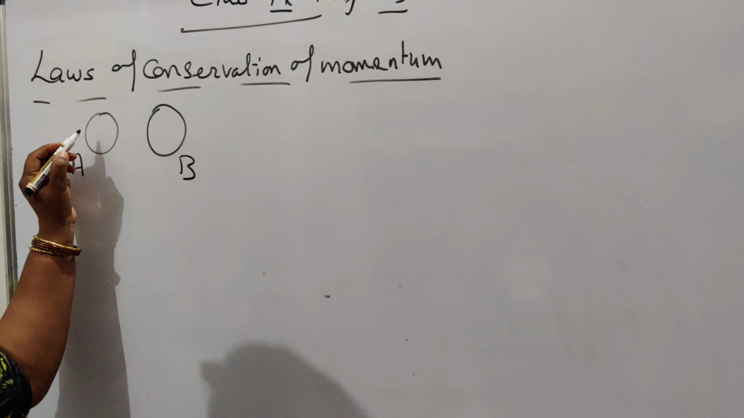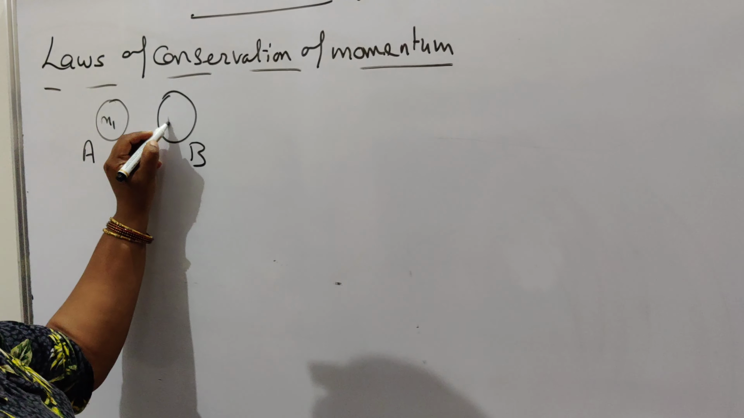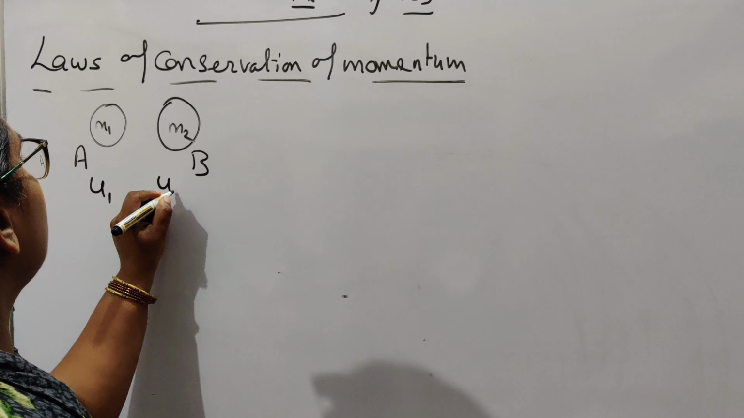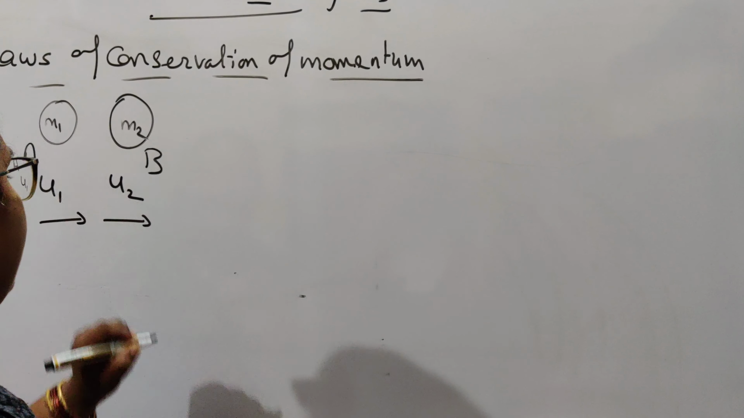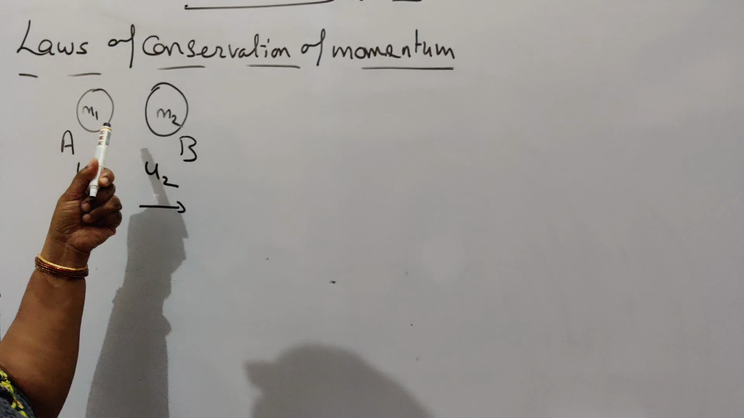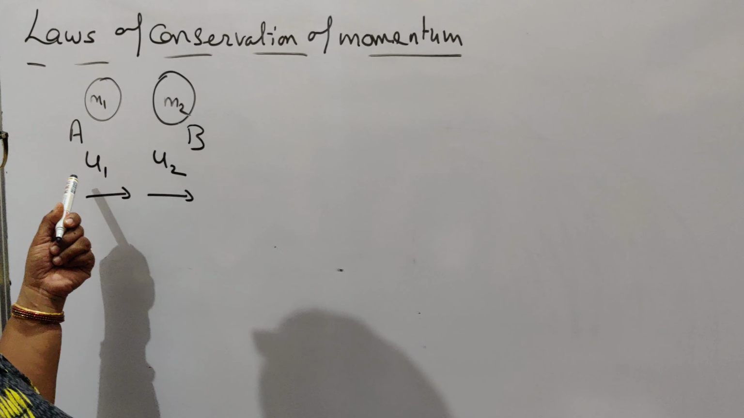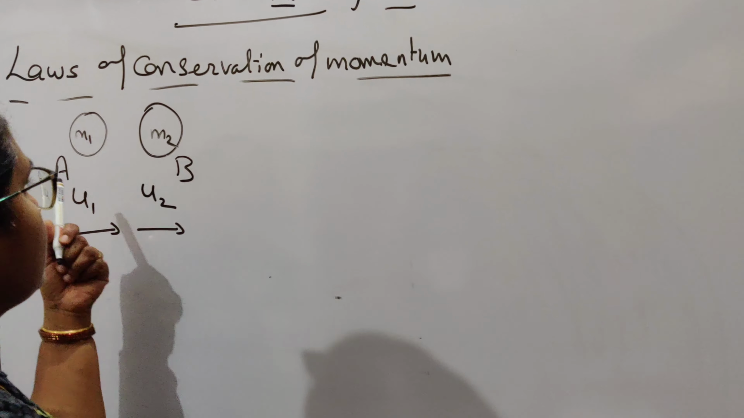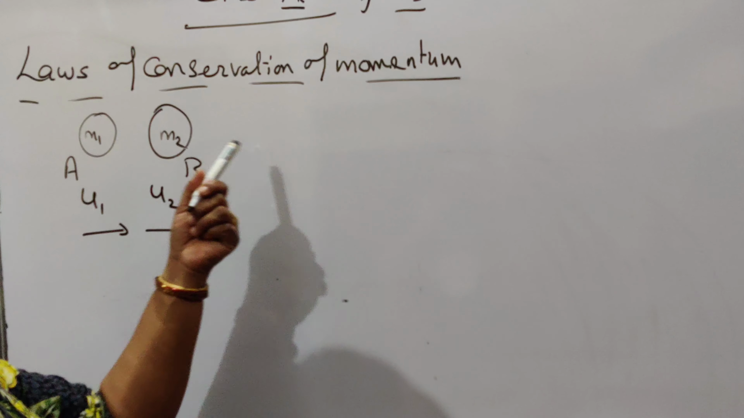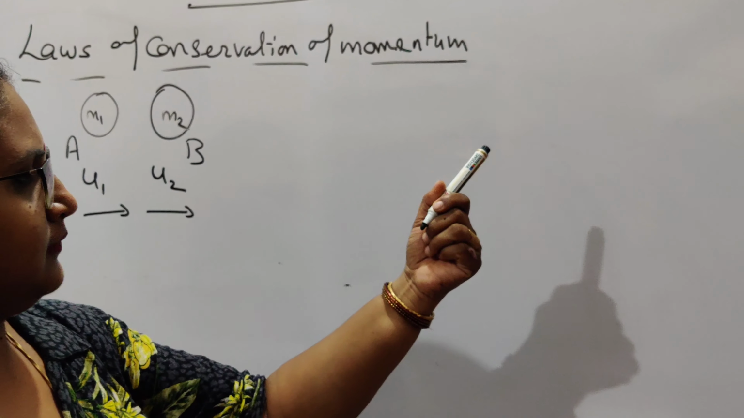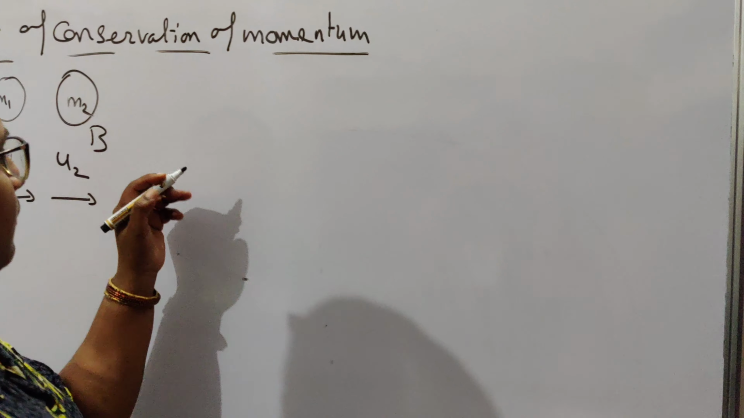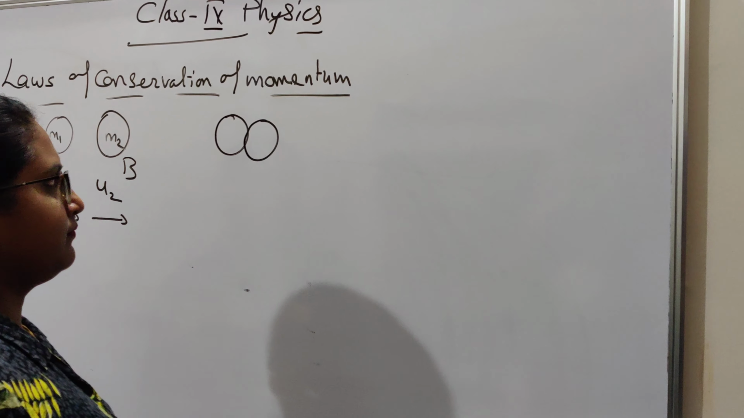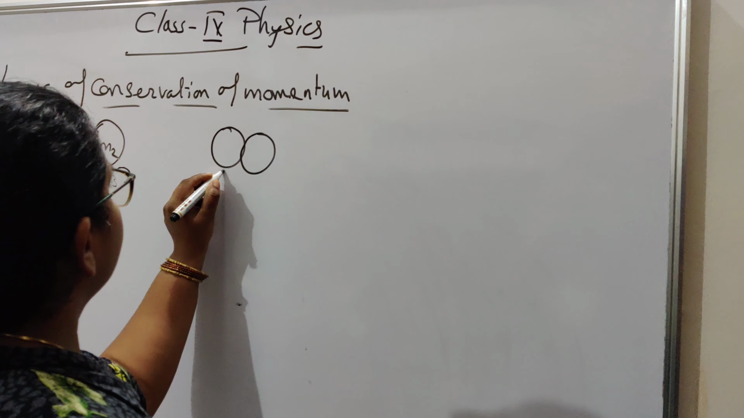They are having different masses, m1 and m2. They are moving with initial velocities u1 and u2 in the same direction. Two different objects having masses m1 and m2 moving with initial velocities u1 and u2 in the same direction. Suppose a car and truck are moving on the same path. Now when a force is exerted on each other, means a force is applied.